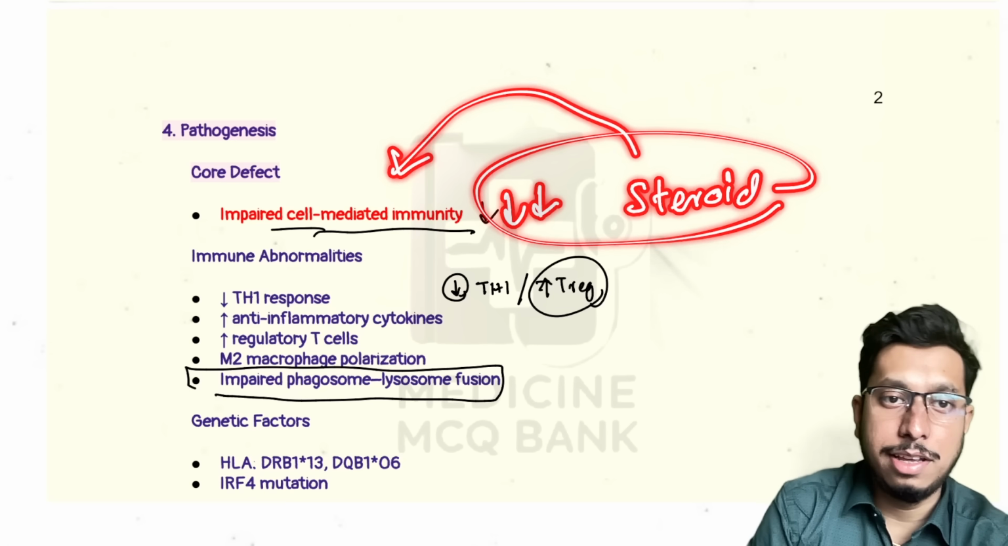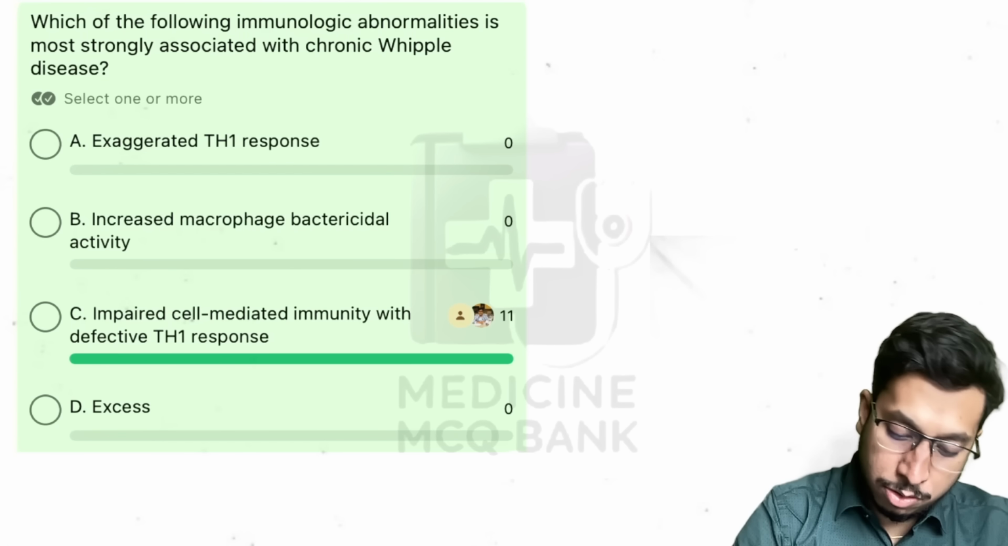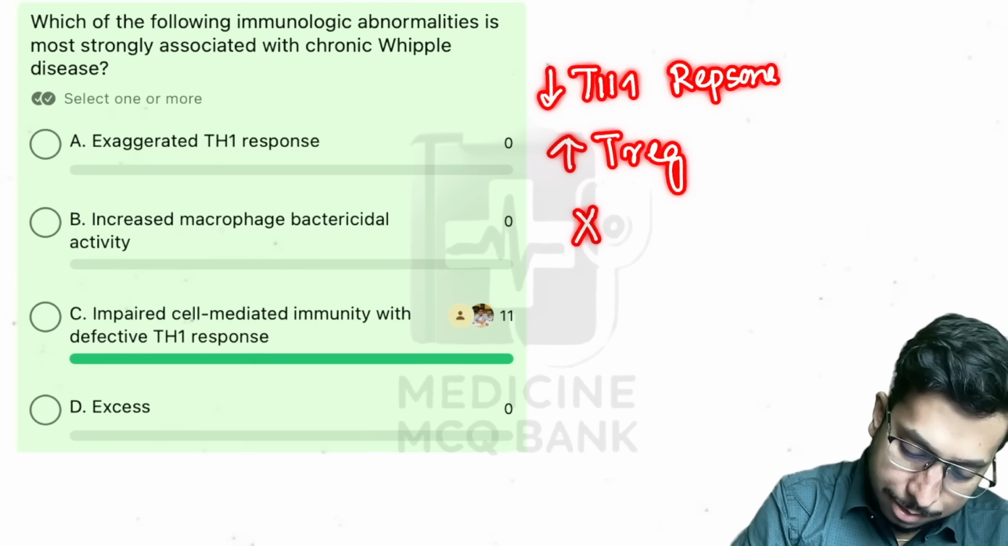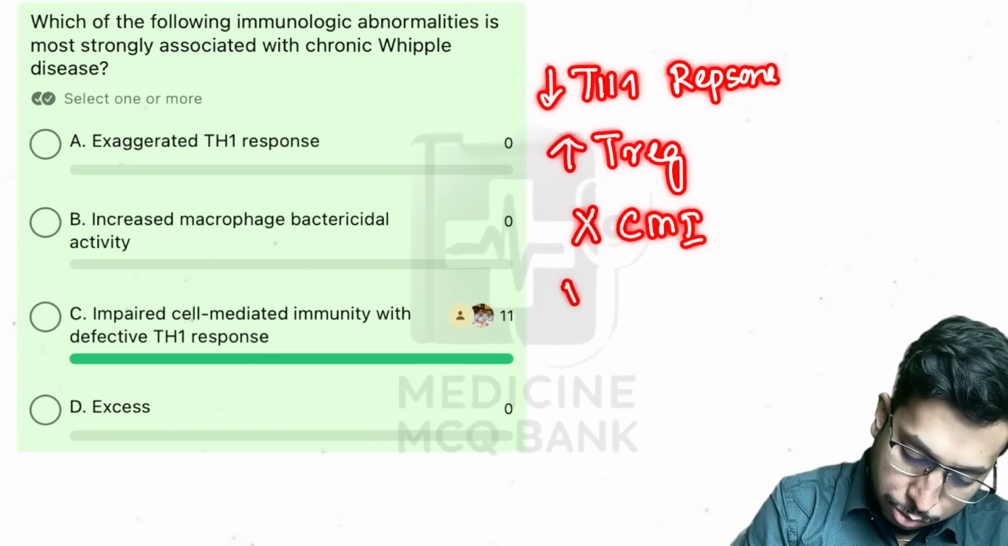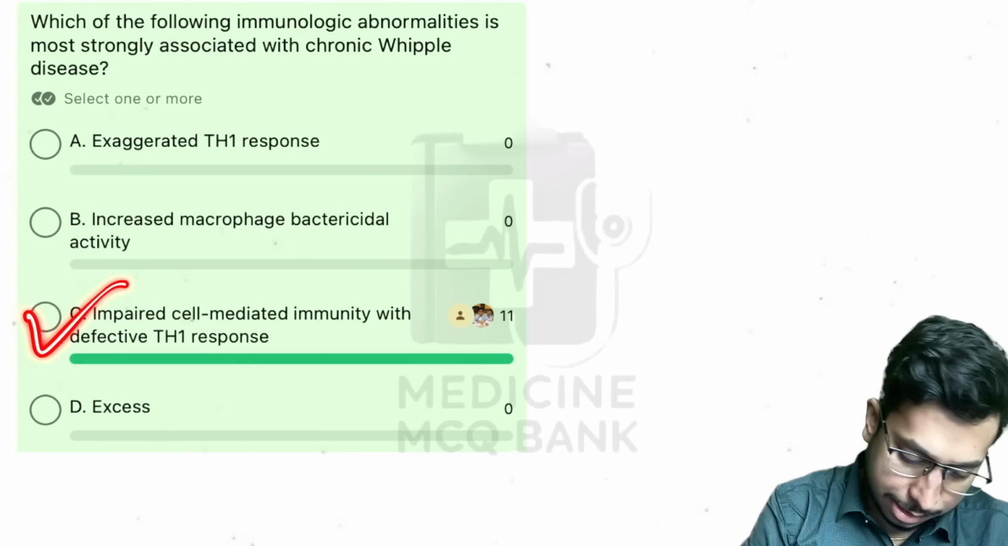Now, coming to the next question. Which of the following immunologic abnormality is most strongly associated with chronic disease? So, chronic Whipple's disease. What are the immunological abnormalities we have seen till now? Decrease in Th1 response, increase in Treg, impaired cell-mediated immunity, which led to defective phagolysosome formation. Okay. So, which one is the correct answer here? Among them, option C is the correct answer.